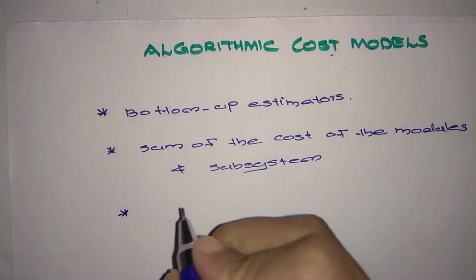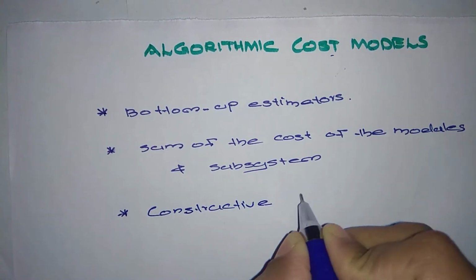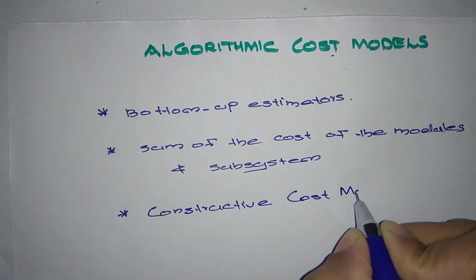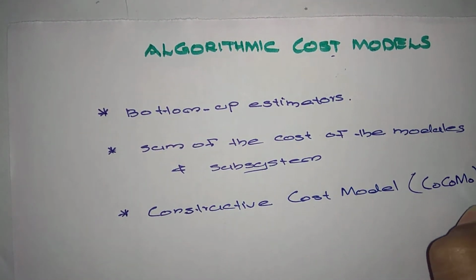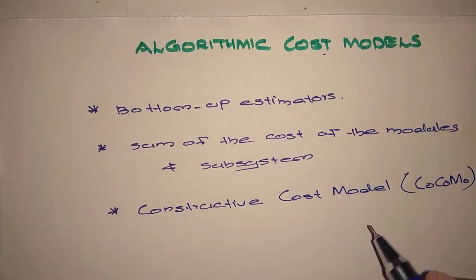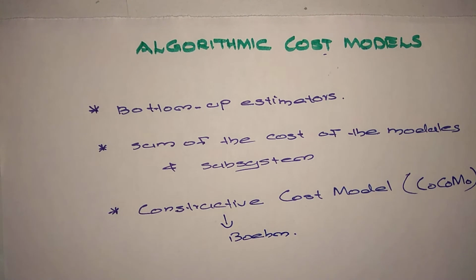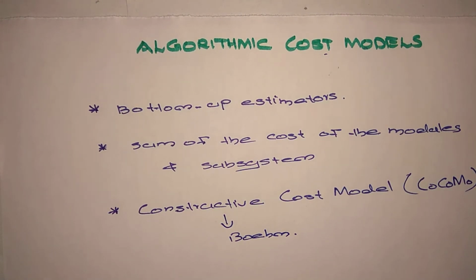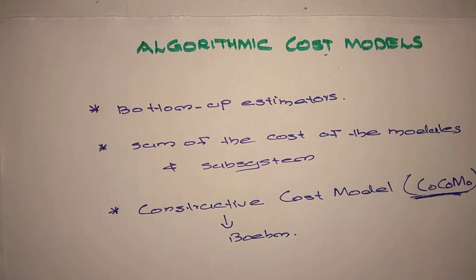Now, the constructive cost model, which we can call COCOMO, is an algorithmic cost model described by Boehm. In this lecture, I am going to discuss this COCOMO model in detail. Now let's see what the COCOMO model is.